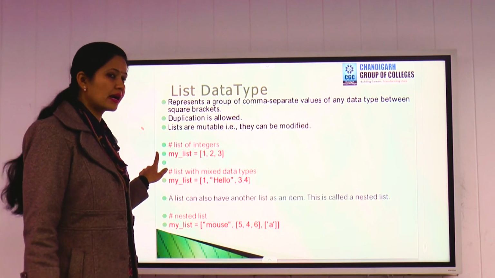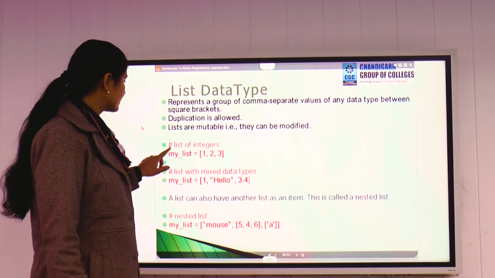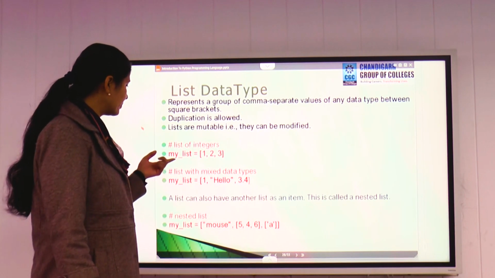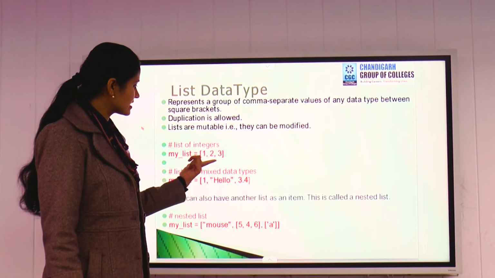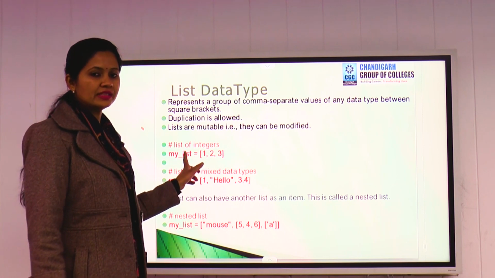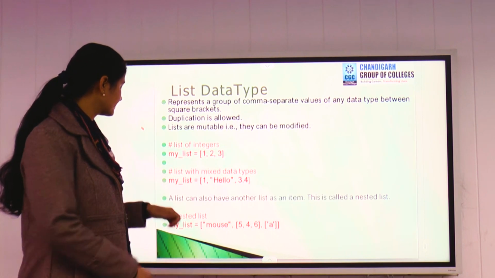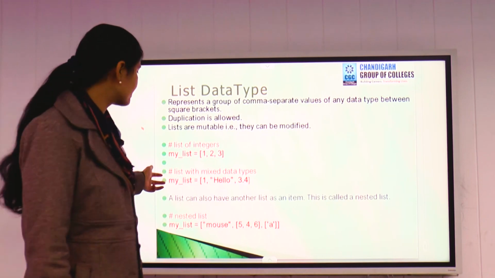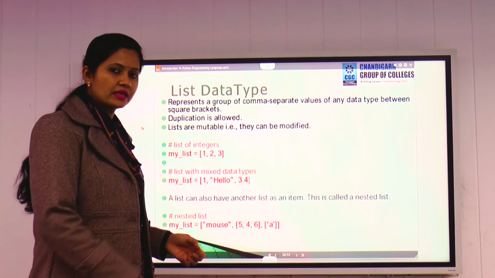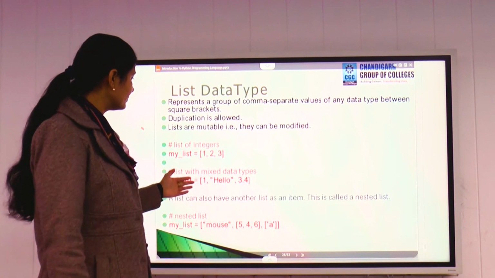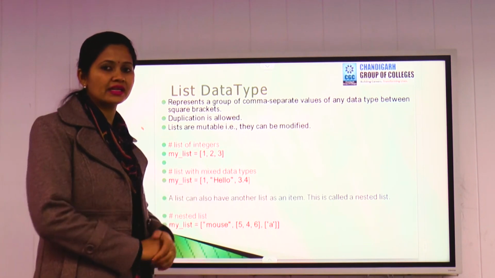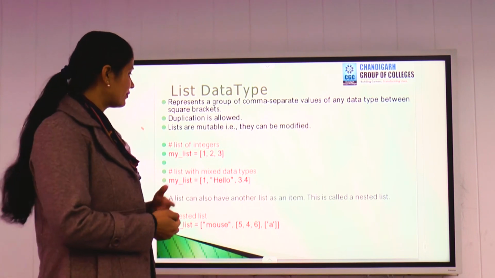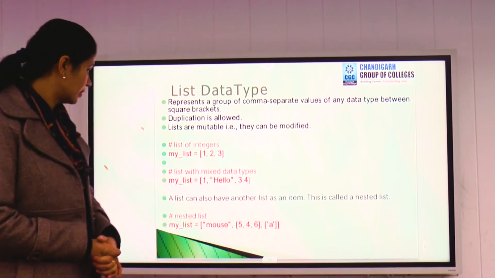So here in the first example you can see a list of integer values. Here we have taken a variable name myList, and we have assigned integer values within square brackets. In the next example we have taken mixed data types. Again the same variable name, but inside the square brackets we have taken mixed types of data. Integer is available, string is available, and we have taken float data also.